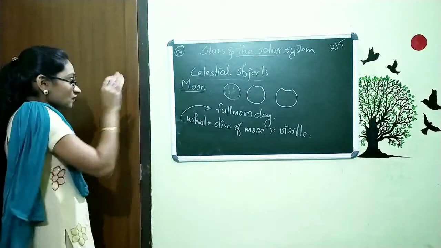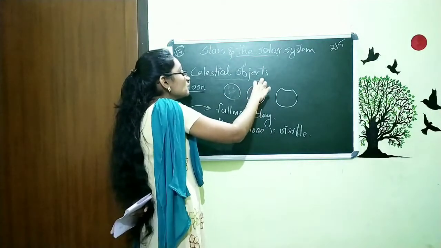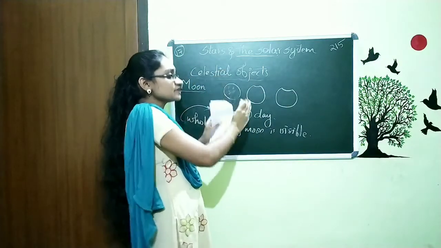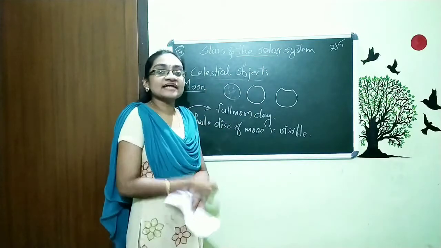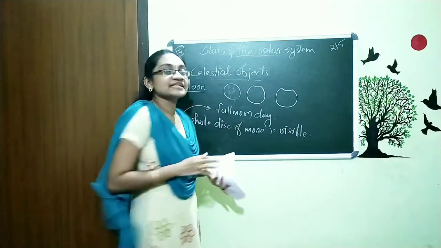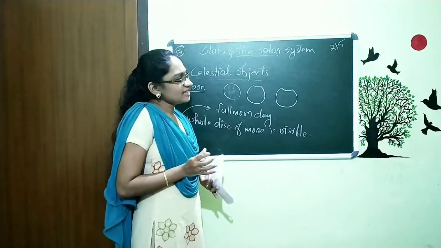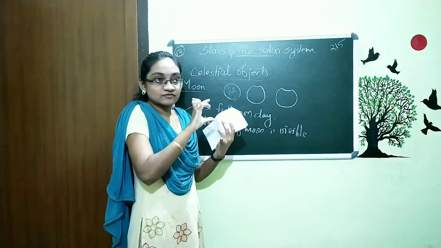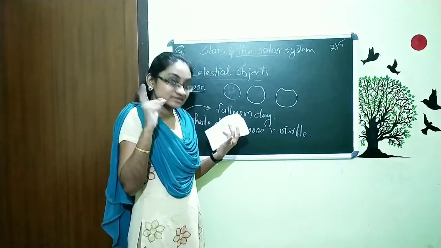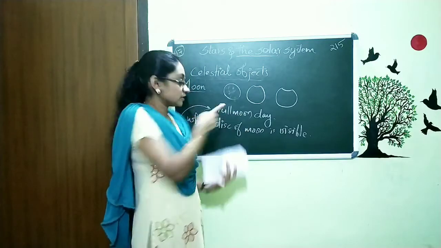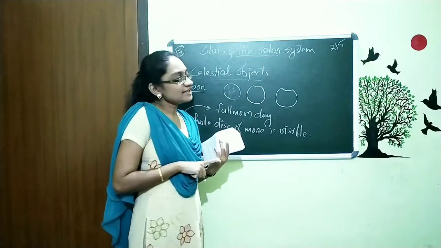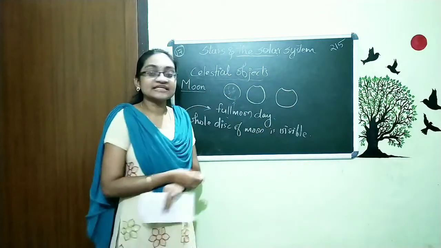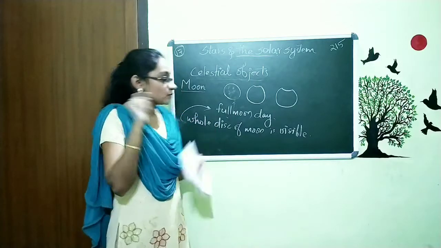Now, after that day, we can see that the moon is getting thinner and thinner. And when we keep looking continuously, one day we can see that there is no moon. That means the moon has disappeared. Now the first question is, what is the name of that moon? That means we are not seeing any moon in the night sky. Like the full moon, it also has a name. And now the other question is, in how many days does it disappear? That is the second question. We are going to discuss that.